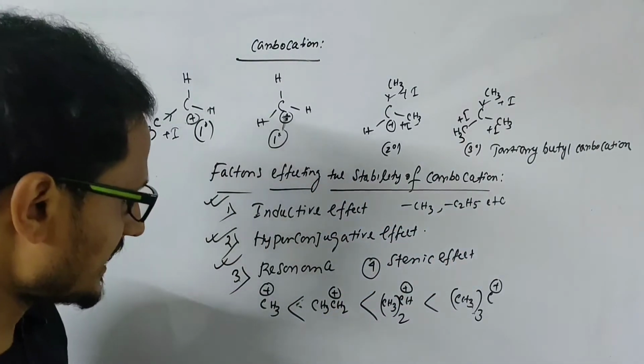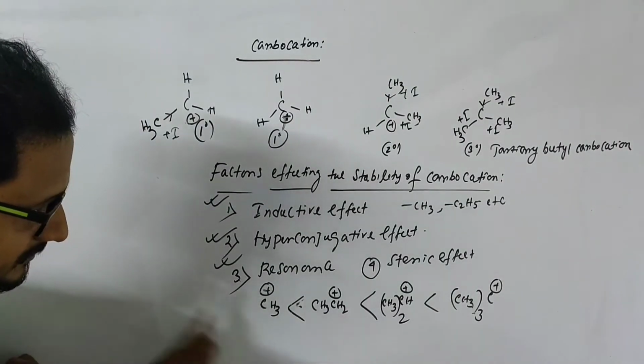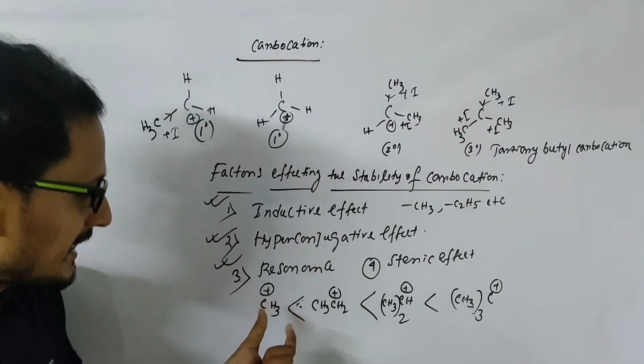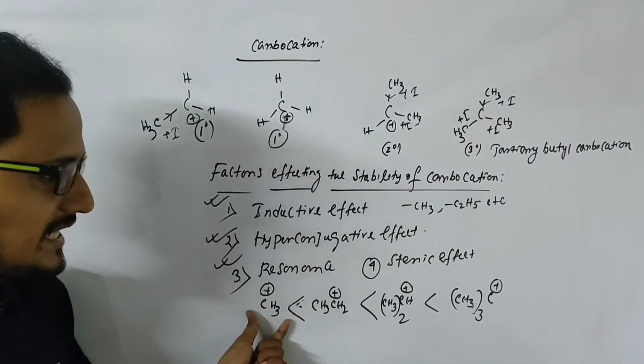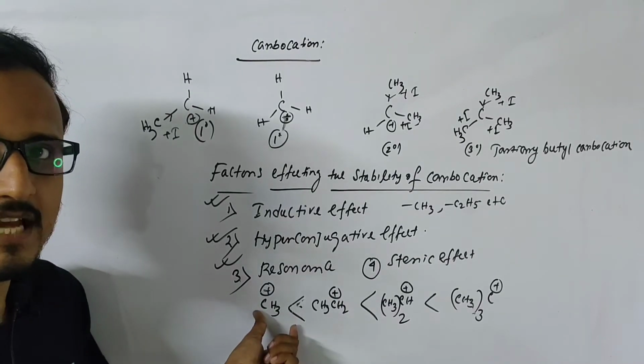Now again, this carbocation has no alpha hydrogen, that means the hyperconjugation effect is not applicable here.